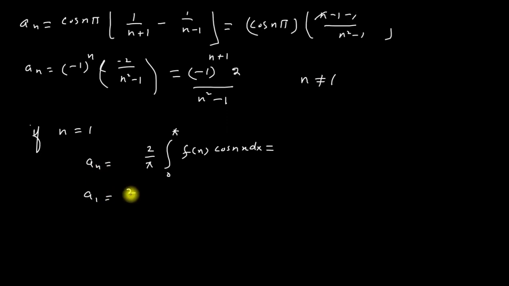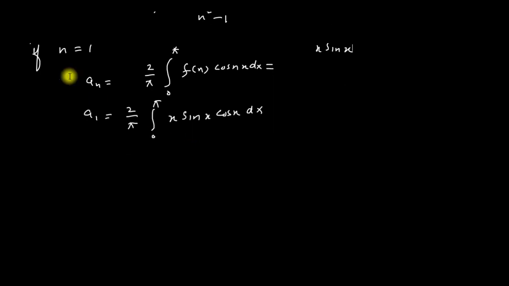So this will become 2 divided by pi integration from 0 to pi x sin x and cos x into dx. Here the value of f of x is x sin x and n will become 1. Now I have to write this equation as a_1 is equal to 2 divided by pi integration from 0 to pi x sin x cos x.